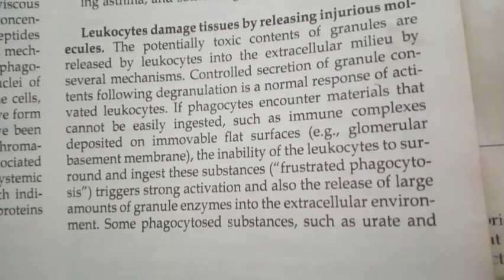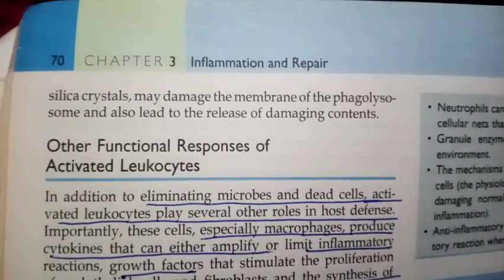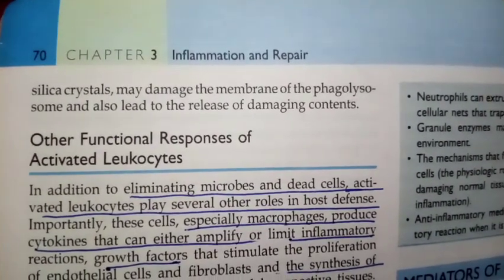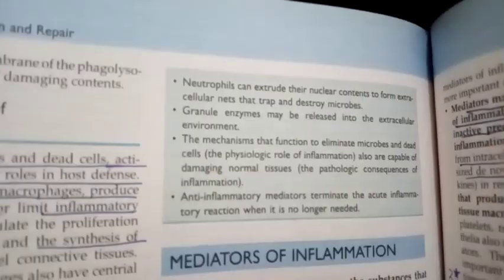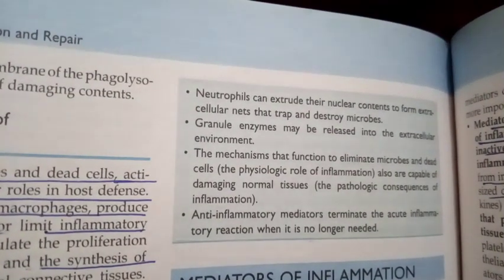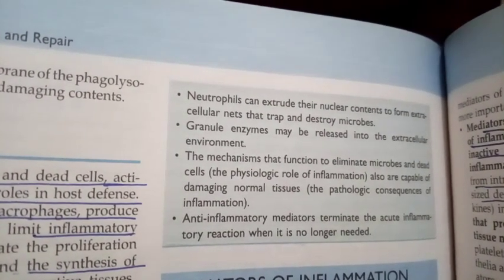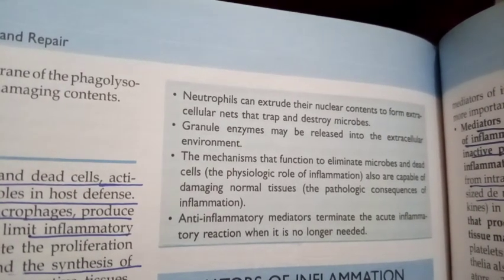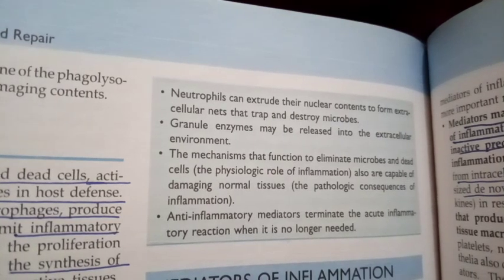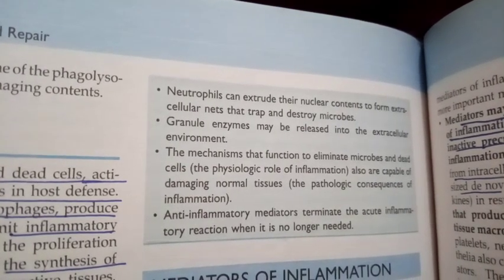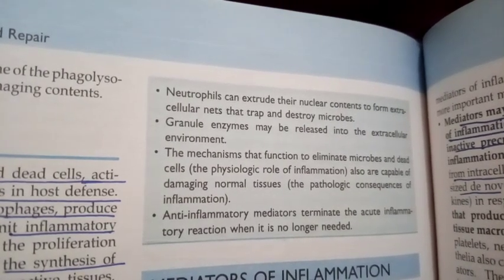Some phagocytosed substances such as urate and silica crystals may damage the membrane of the phagolysosome and lead to the release of damaging contents. The neutrophil can extrude its nuclear contents to form extracellular nets that trap and destroy microbes. Granule enzymes may be released into the extracellular environment, a mechanism that functions to eliminate microbes and dead cells.